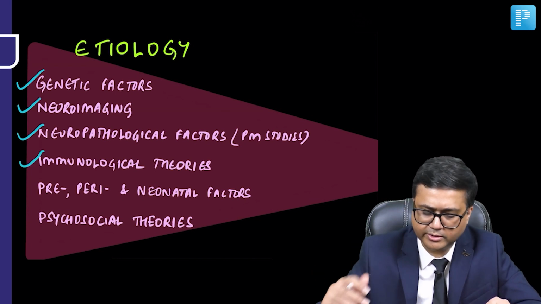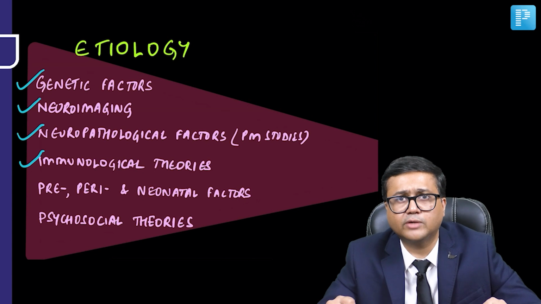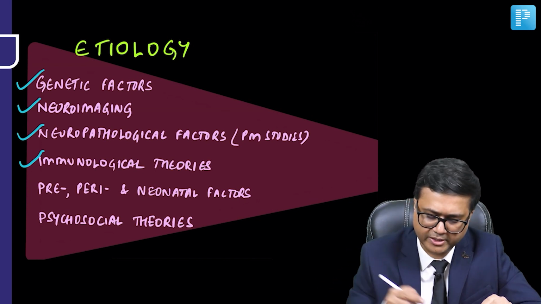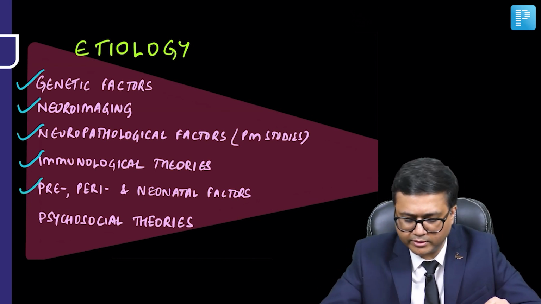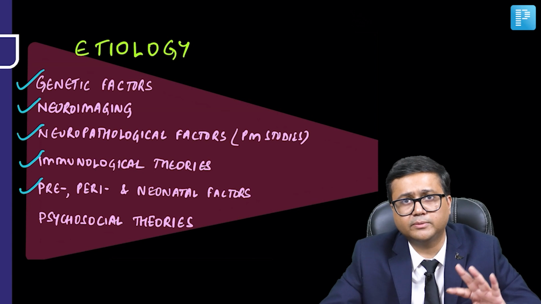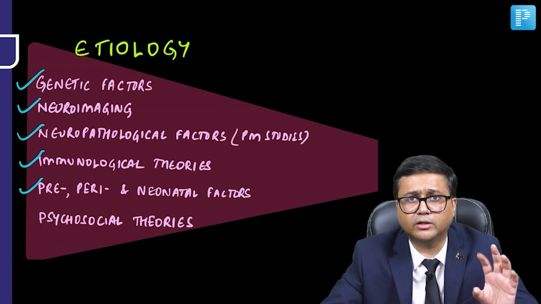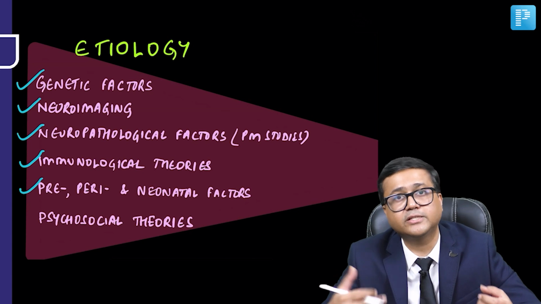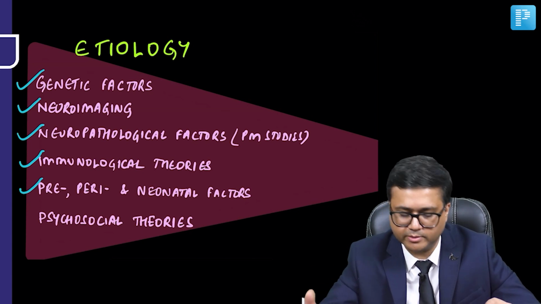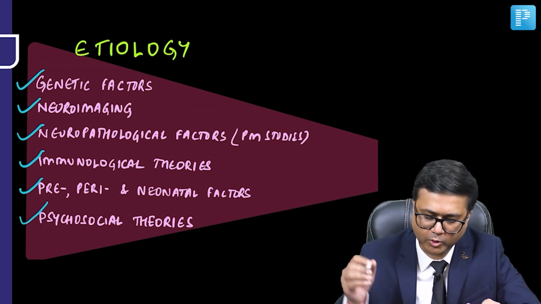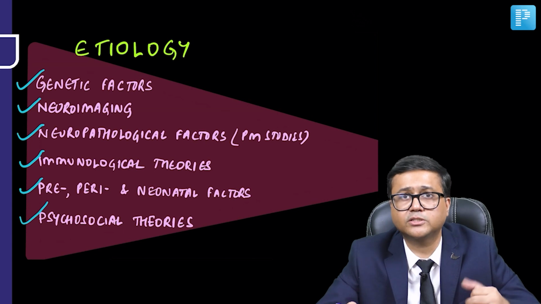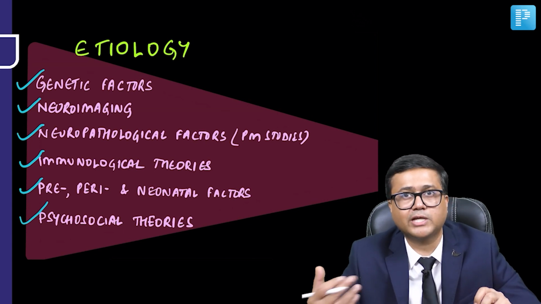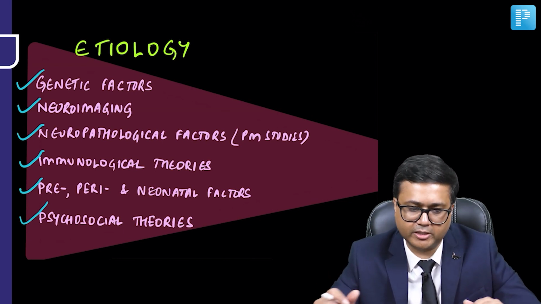Certain neuropathological factors, especially in the post-mortem studies, we'll talk about them. Then there are certain immunological theories that have also been proposed for autism spectrum. Then there are certain factors related to the prenatal, perinatal or neonatal period, which may subsequently lead to autism spectrum disorder. And of course, we'll also talk about some of the psychosocial, psychological theories which have been proposed for autism spectrum disorder.